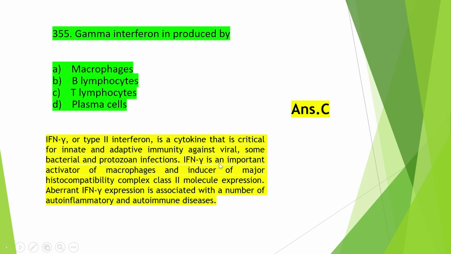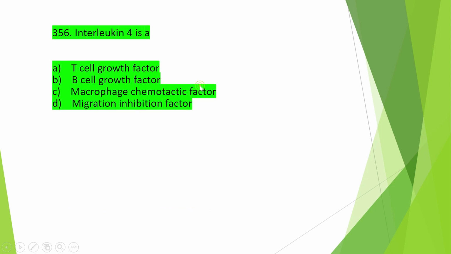And this interferon gamma is an important activator of macrophages and inducer of major histocompatibility complex 2 molecule expression. Okay, and aberrant interferon gamma expression is associated with a number of autoinflammatory and autoimmune diseases.